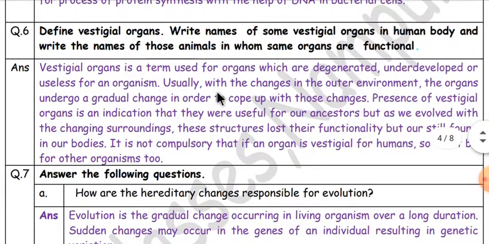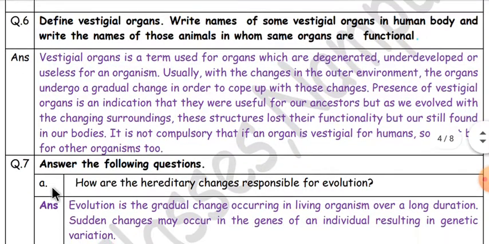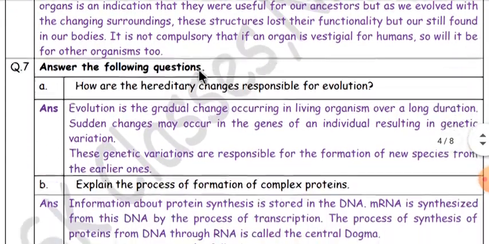In this question one point is remaining, that is the name of vestigial organs which are useful for other animals too. Like appendix, which is useful for ruminants. That is a vestigial organ for us, it is not used for us, the appendix, and it is used for ruminant animals. Okay, now 7th question.